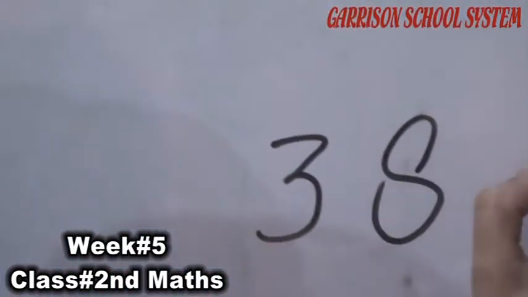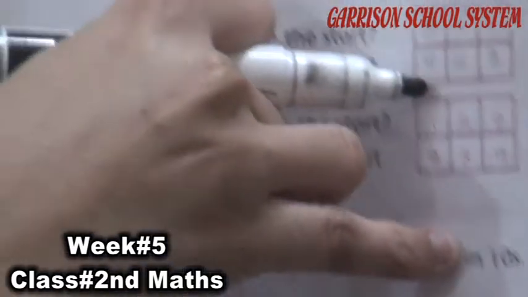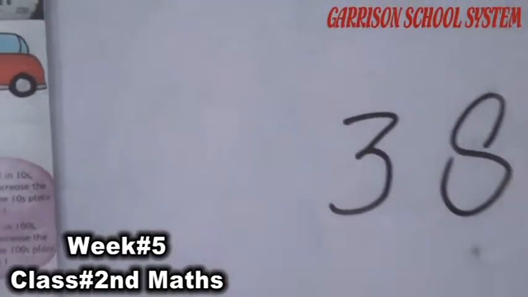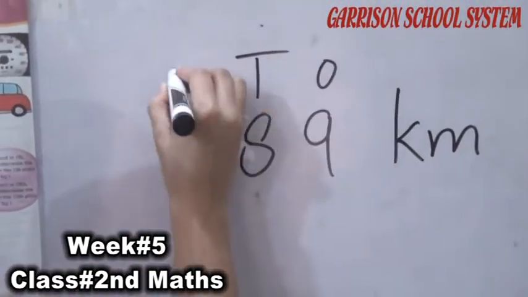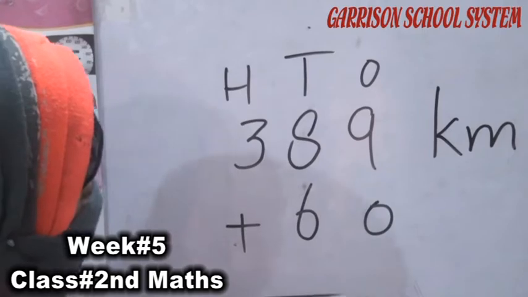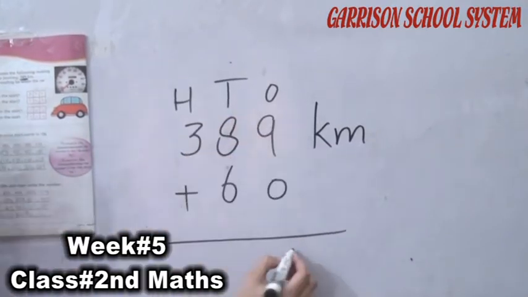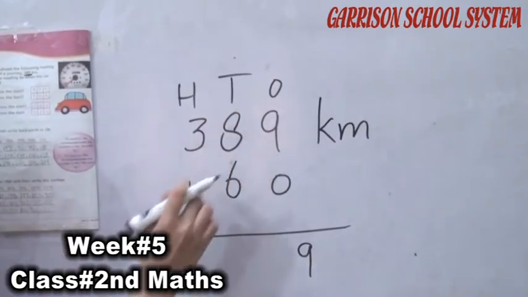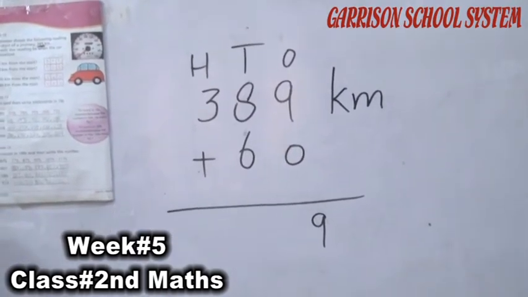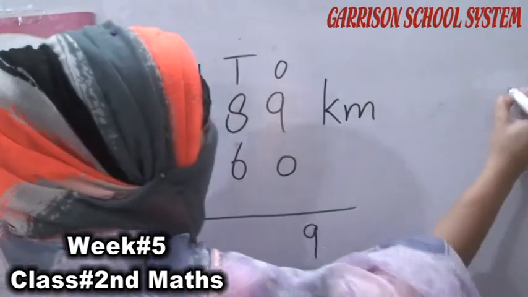389 kilometers. Now what should we do? We have to add this 60 kilometers. This is in the tens place, so we have to write this 60 in its tens place. Ones, tens, hundreds. So we have to write 60 from the tens place. Okay student, 9 plus 0 is 9. 8 plus 6, what will be the answer? When we add 8 and 6, it will be 14. Here is 14.